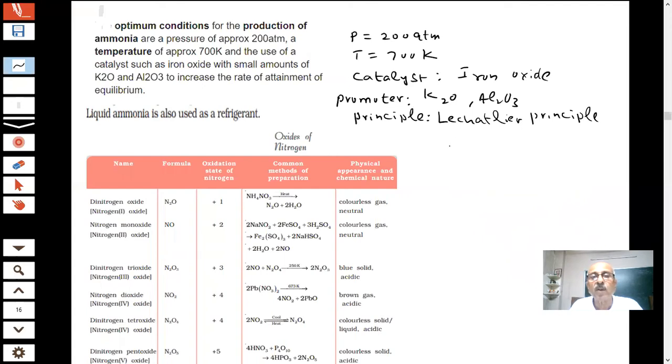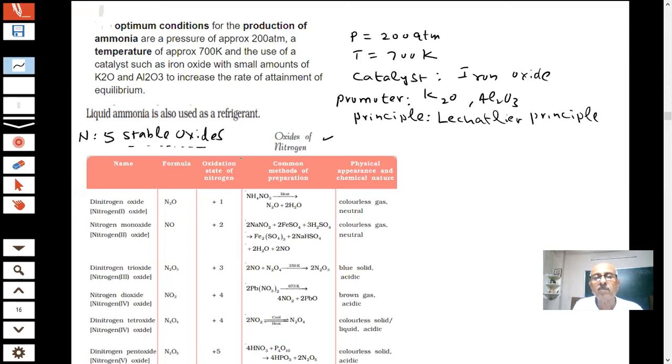Now we are coming to some very important things. There will be at least one question on that. In the NCERT book you will see a table has been given. A table being given means this is important for us. By giving a big table, there will be something happening here. As I said, nitrogen forms 5 stable oxides, so there will be a question on that in the paper.